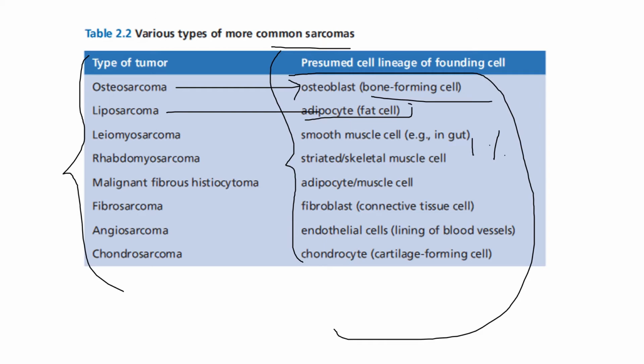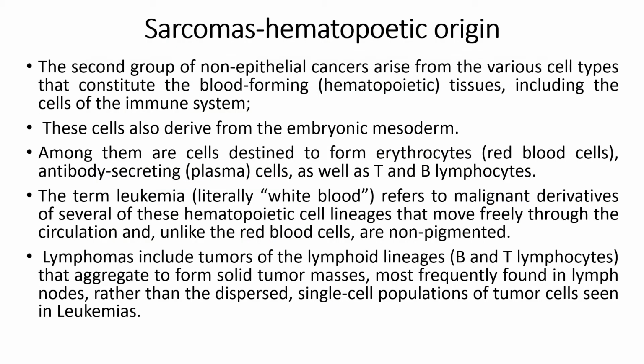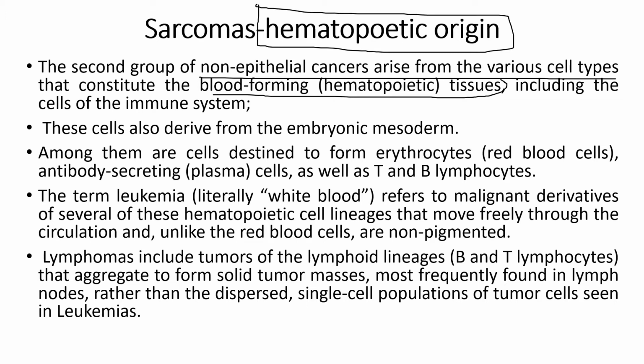Moving on to the second group, the non-epithelial cancers that arise from the blood forming cells, or the hematopoietic tissues. This hematopoietic origin is very important, and a lot of the population suffers from it. It leads to various types of cancers, and I'll show you a table related to the hematopoietic origin and the different diseases related to it.